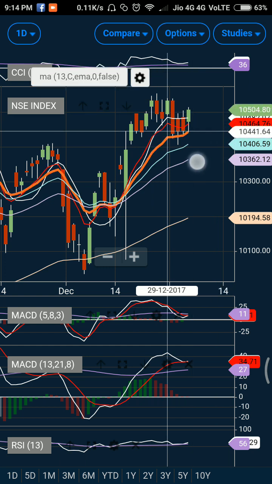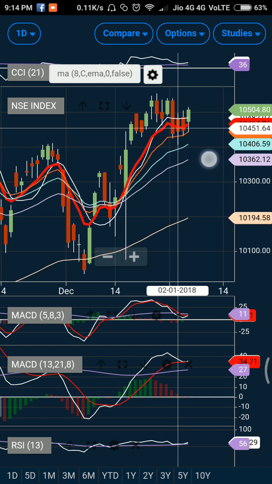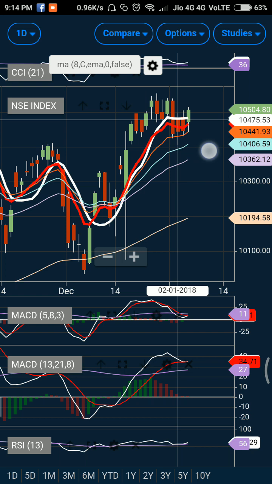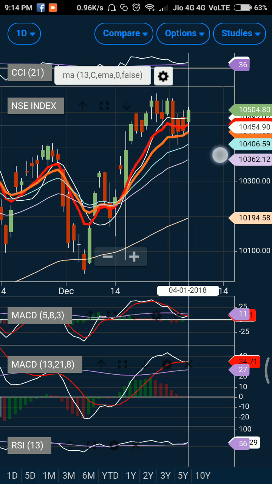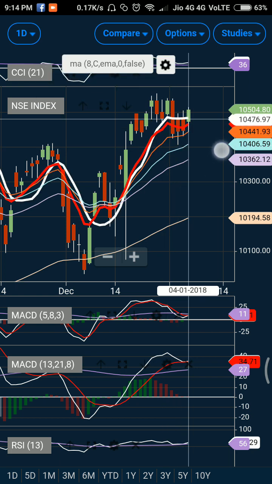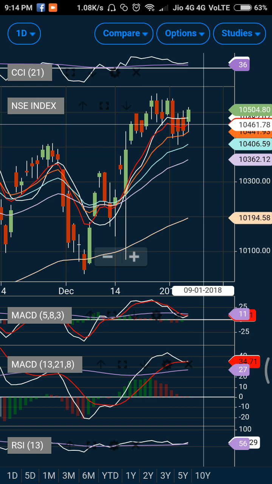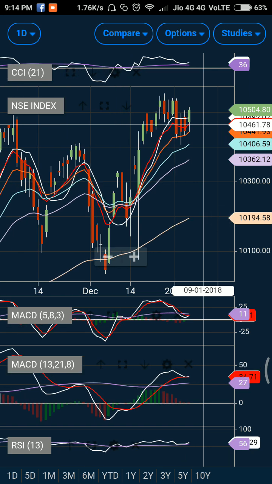On the lower side, as you can see, the 8 days exponential moving average has been good support for the market, and now the 8 days simple moving average will be a good sort of support. So the level for that particular average would be around 10,470. So that was the analysis for the candlestick and moving average.